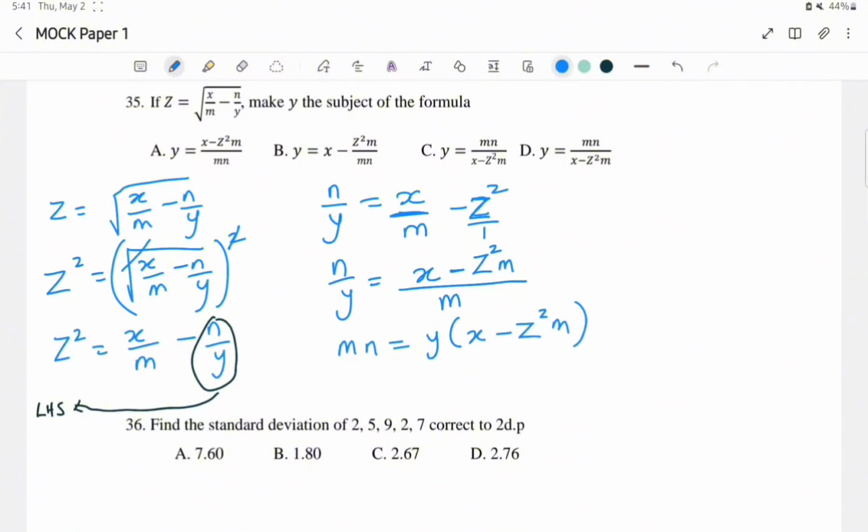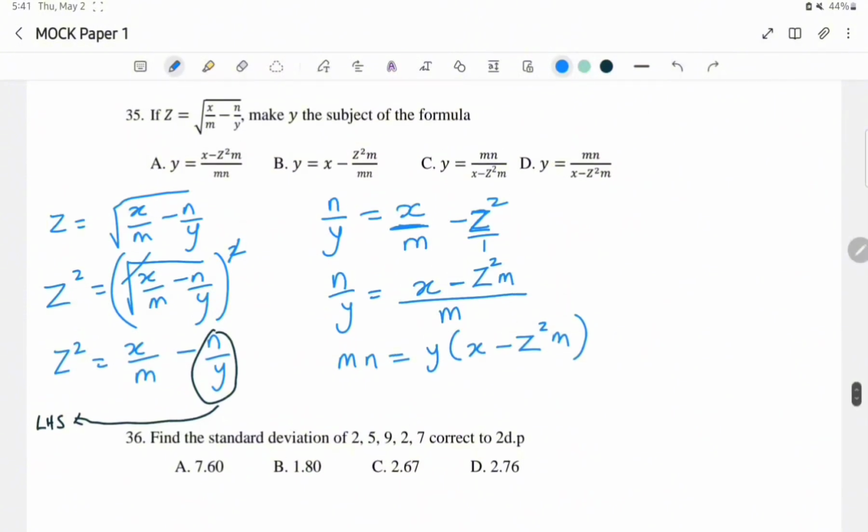So rather than using y to expand the bracket, why not just make y the subject of the formula by dividing both sides by the coefficient of y, not actually the coefficient, because this is an expression on its own. So if we divide both sides by x minus z squared m, we are going to have mn over x minus z squared m equals y into x minus z squared m all over x minus z squared m.